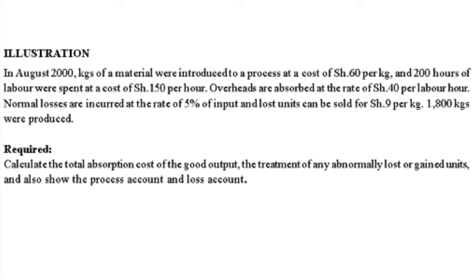Overheads are absorbed at a rate of shillings 40 per labor hour. Normal losses are incurred at the rate of 5% of input, and lost units can be sold for shillings 9 per kg. 1,800 kgs were produced.